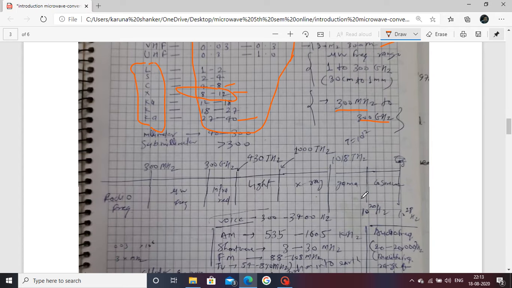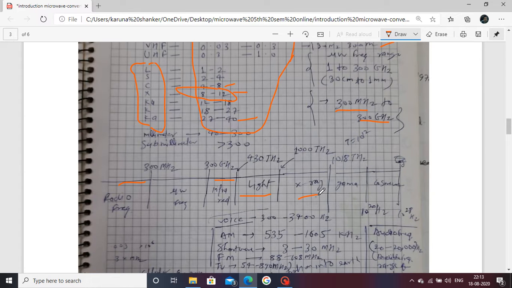Okay, this division shows radio frequency is less than 300 megahertz. Next, 300 megahertz to 300 gigahertz is microwave frequency. Then infrared ranges from 300 gigahertz to 430 terahertz. Then light frequency ranges from 430 terahertz to 1000 terahertz.